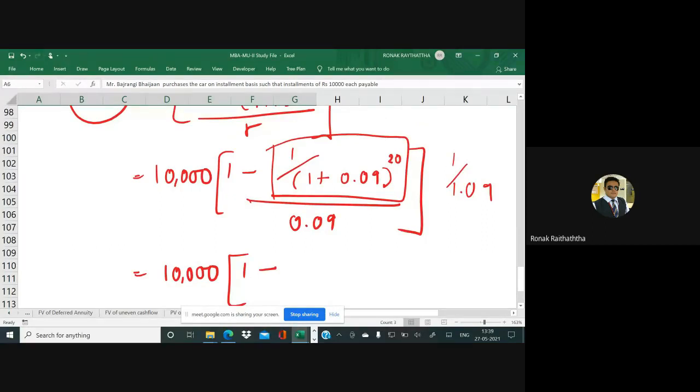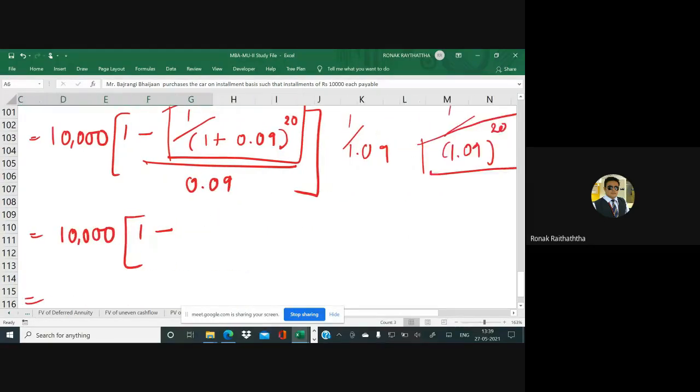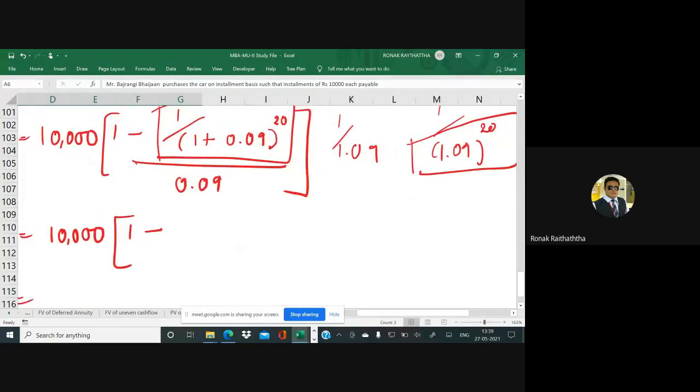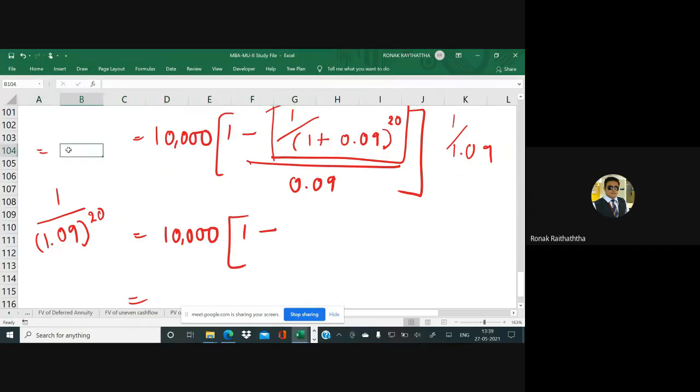So first you will be solving the numerator. I am finding the answer for 1 divided by 1.09 raised to 20, right? And that answer comes to me in Excel like this, equal to 1 divided by 1.09 raised to 20.